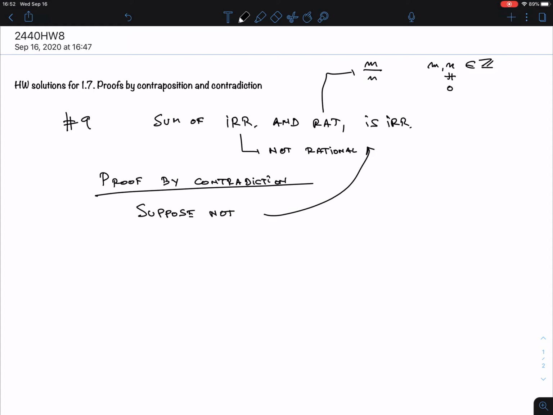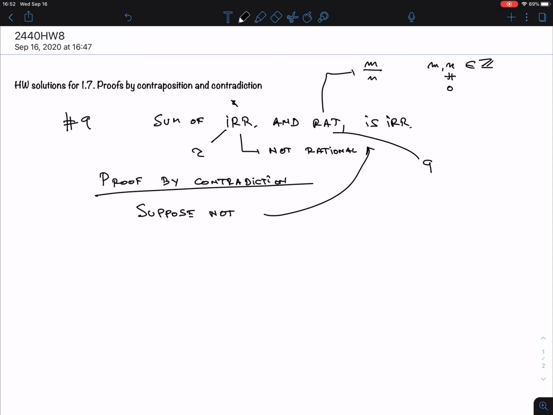Okay, so suppose not. What does that mean? Well, if the sum of an irrational and a rational is not irrational, that means that the sum of an irrational and a rational is rational. Or at least there is some like that. We speak about an irrational number. Let's call this irrational number R. So this is my R here. Let's call my rational number Q. What the claim says is, if you take an irrational number R and a rational number Q and you add them, then Q plus R is irrational.